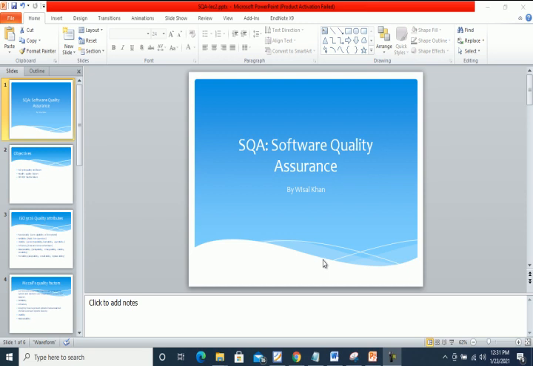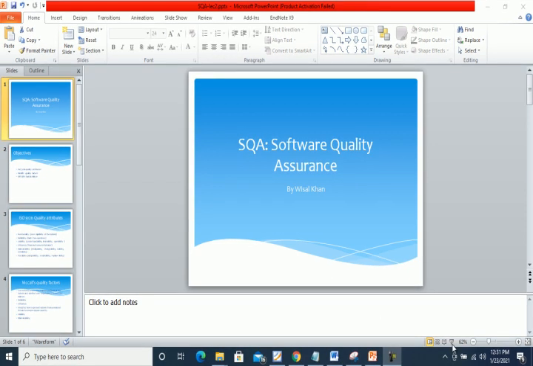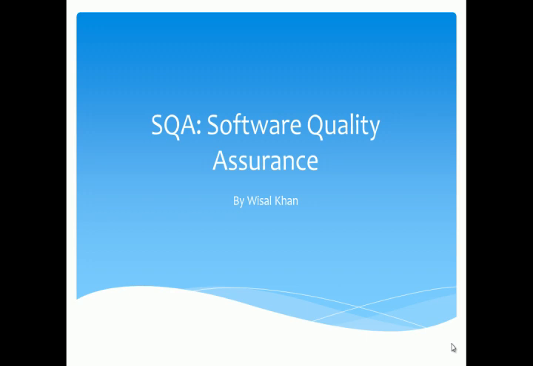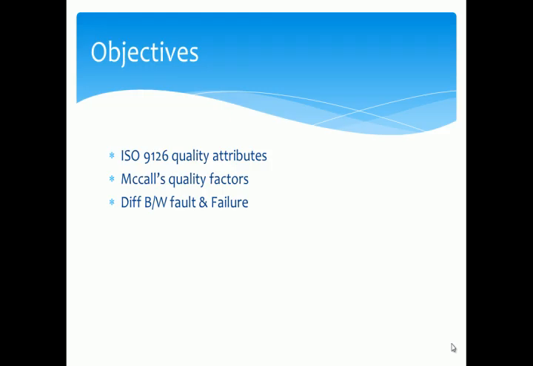Hi everyone, this is Vishal Khan and today we are going to talk about software quality assurance. The objective is we will discuss ISO 9126 quality attributes, McCall quality factors and the difference between fault and failure.